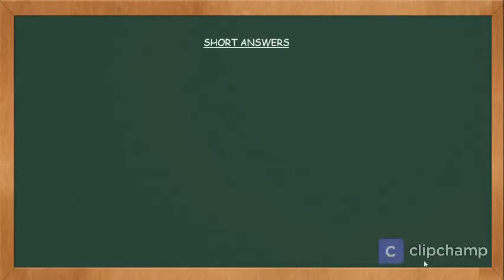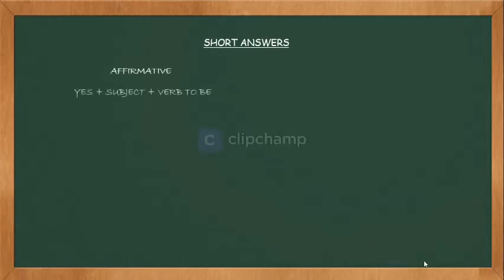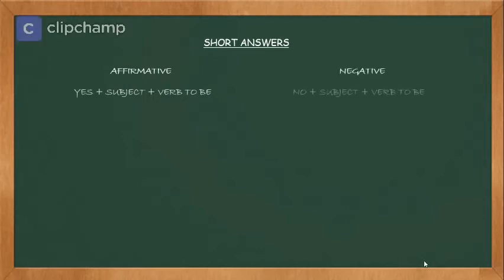Now, we are going to explain to you how to use short answers in past continuous questions. The affirmative form is structured by yes plus subject plus the verb to be. And the negative form is structured by no plus subject plus the verb to be.